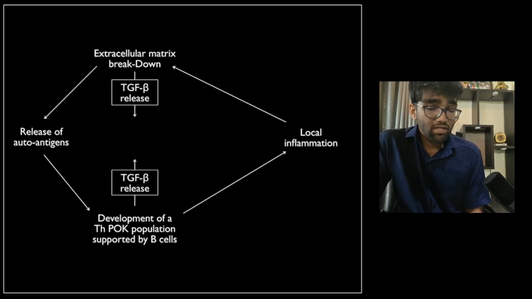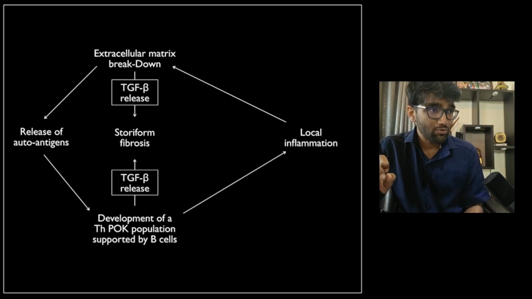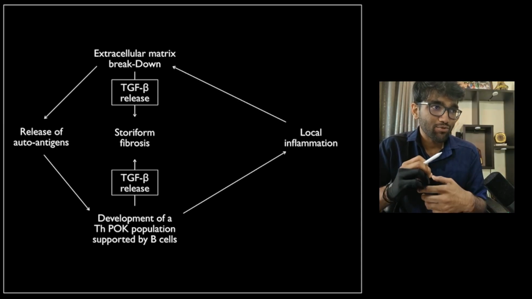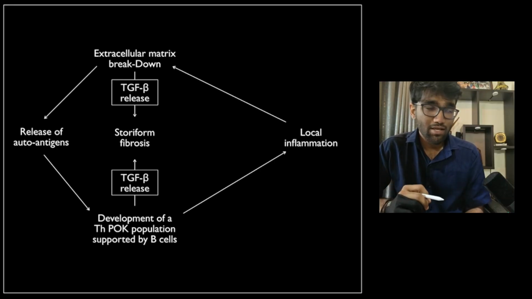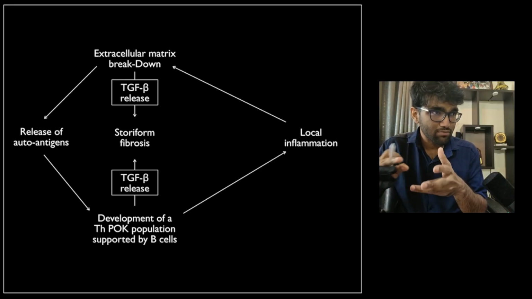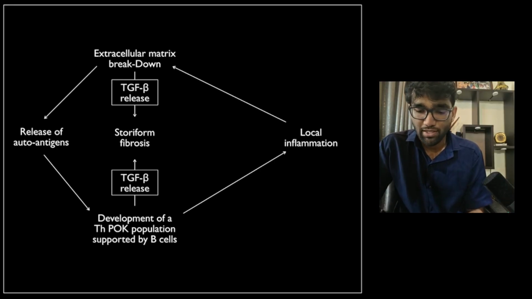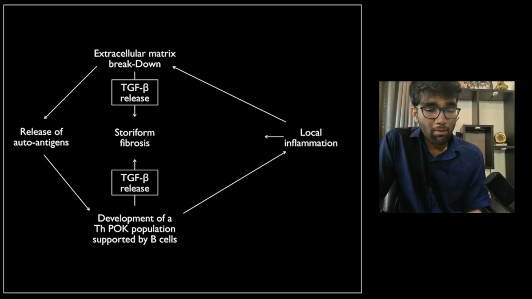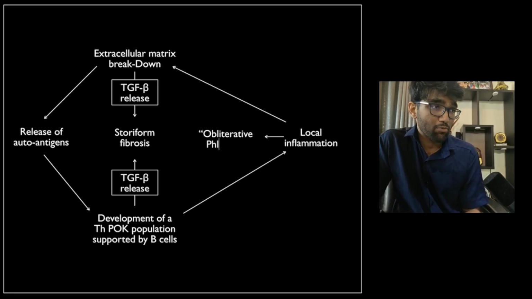Okay, now when you have extracellular matrix breakdown and you have your THPOK cells producing TGF beta, you have TGF beta released into the extracellular space. That results in a very characteristic type of fibrosis. Essentially, with inflammation, you wipe out the extracellular matrix and then you fill it up with junk extracellular matrix. So there is almost a confluent, wavy, storiform or interweaving form of fibrosis that develops. This is otherwise still fibrosis, but importantly, because it's storiform fibrosis, the number of myofibroblasts present within it is very minimal.